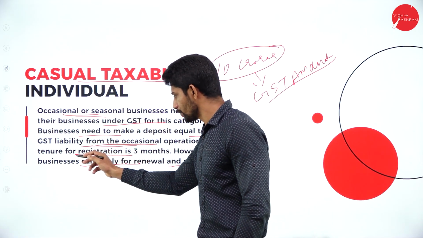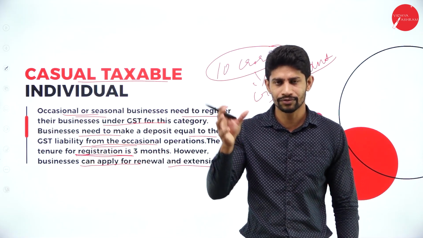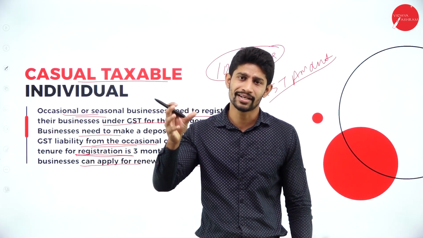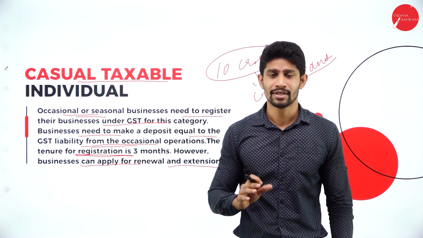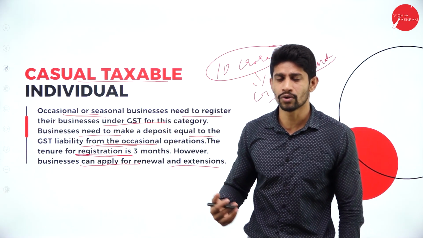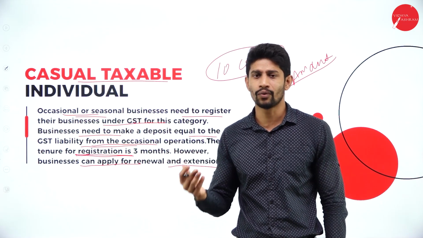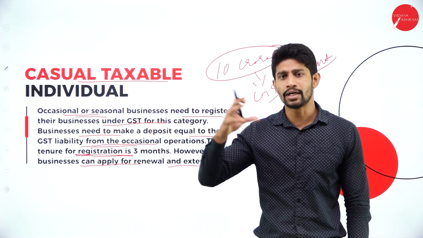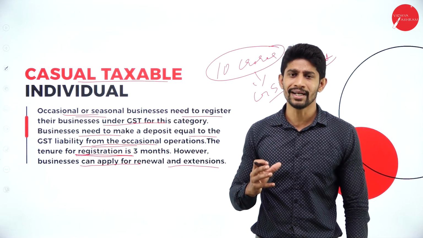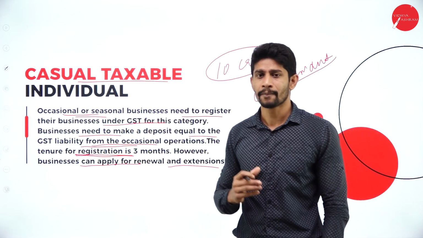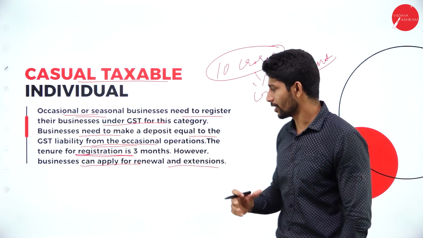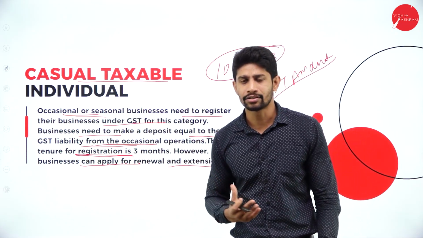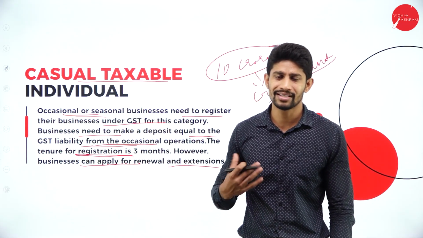And the tenure of this registration, the duration of this occasional or seasonal registration, is 3 months. So the authority will be permitting you or giving the license or registration only for 3 months to do your business. But still, if you want to continue the business, you can extend your registration, or you can renew the registration for occasional or seasonal business.